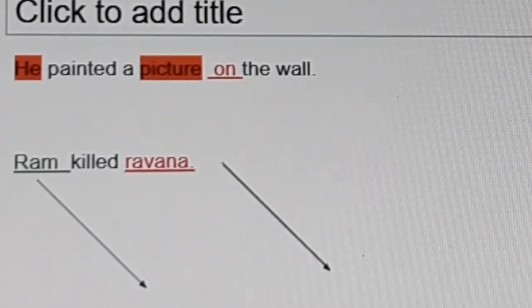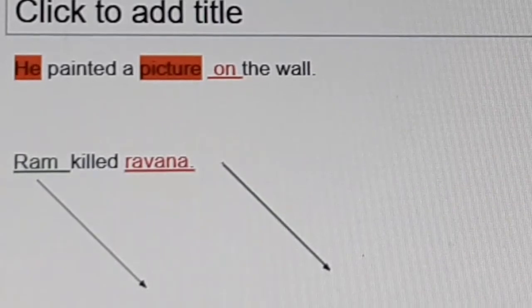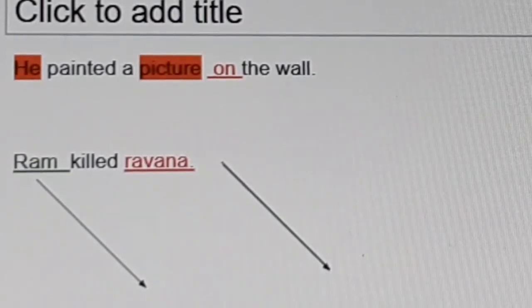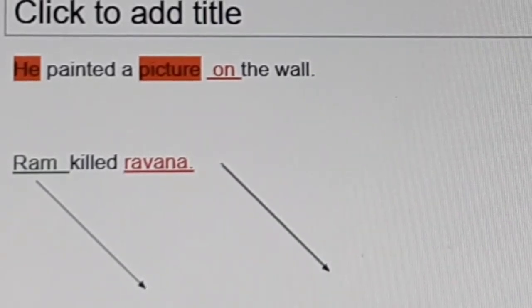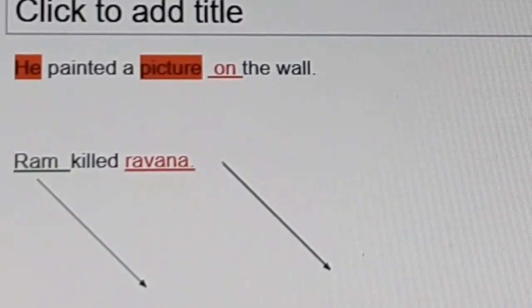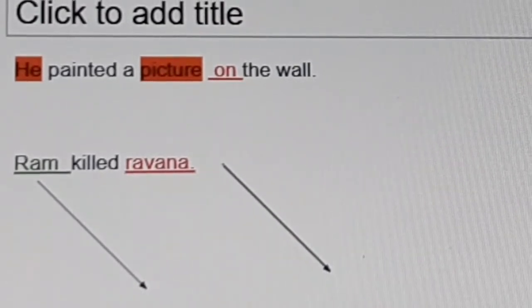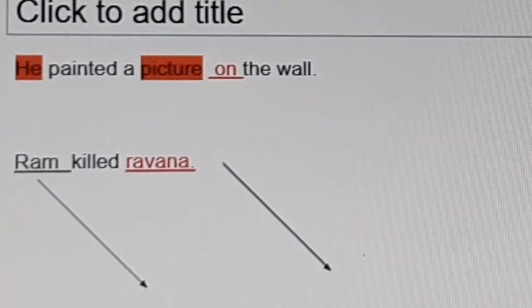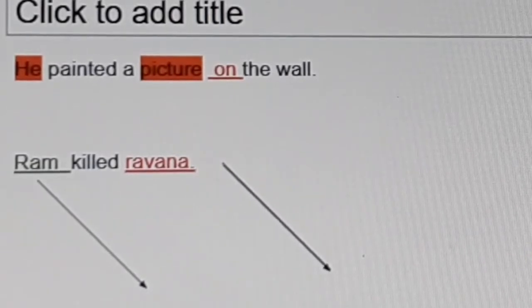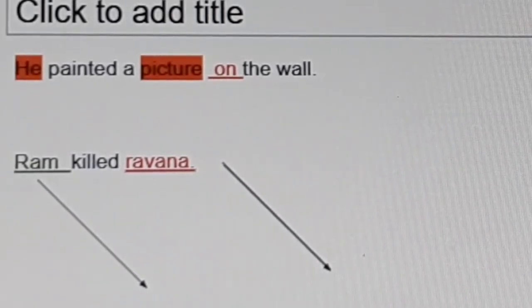Transitive verbs only take a direct object. We already knew this. I told this in the video on verbs. He painted the wall. He painted a picture on the wall. Here, on is present